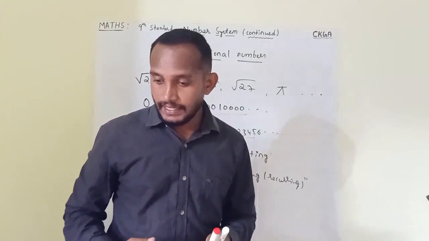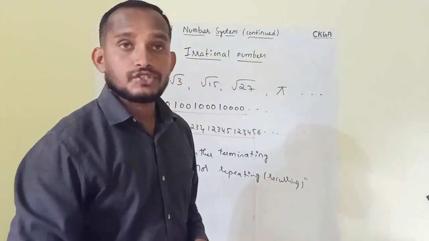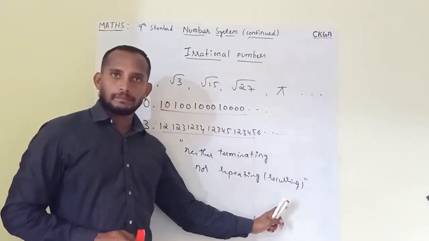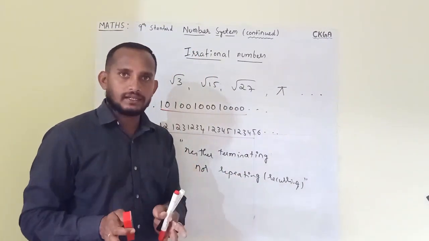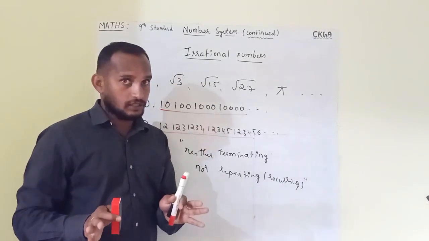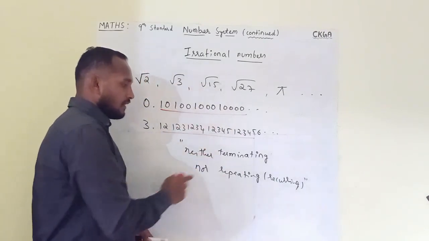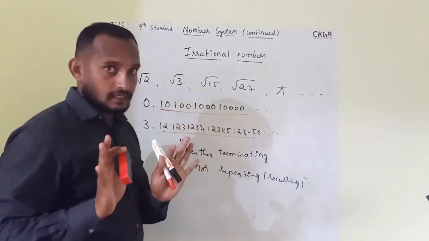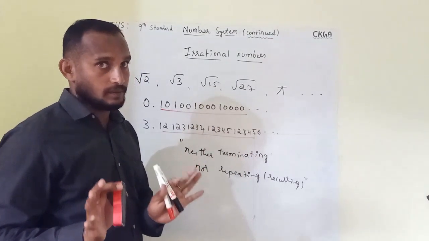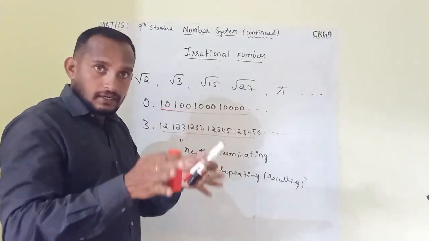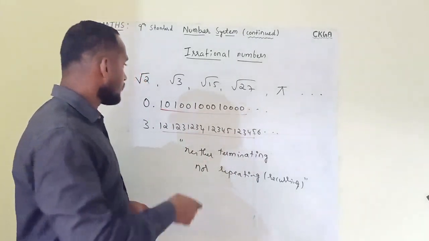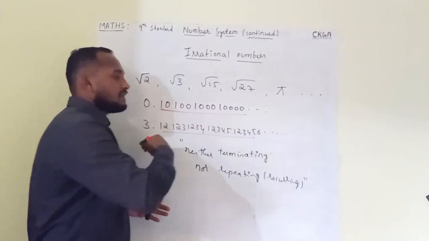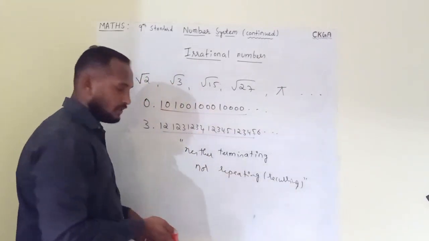So what is the decimal expansion of an irrational number? They will neither terminate nor repeat or recur. If they terminate or repeat, you can call them rational, not irrational. Just keep in mind the formal definition of irrational numbers, examples of irrational numbers, and the decimal expansion of irrational numbers.